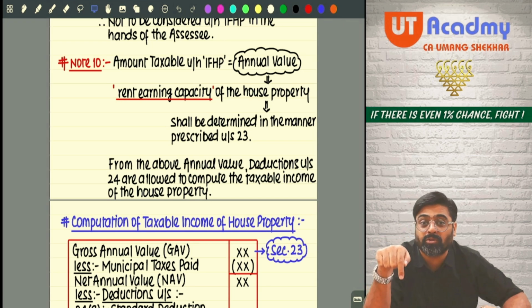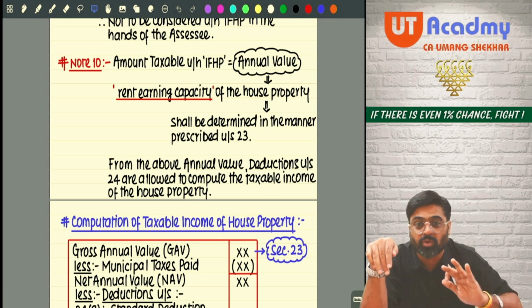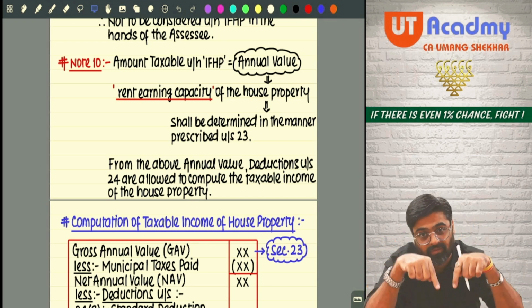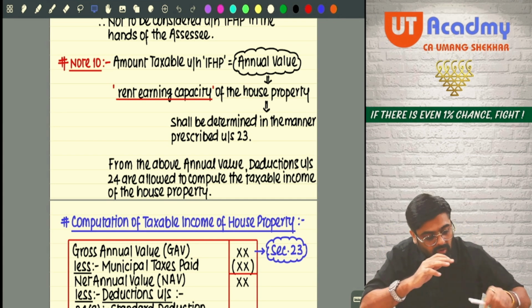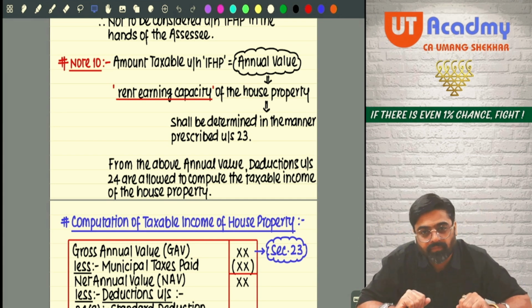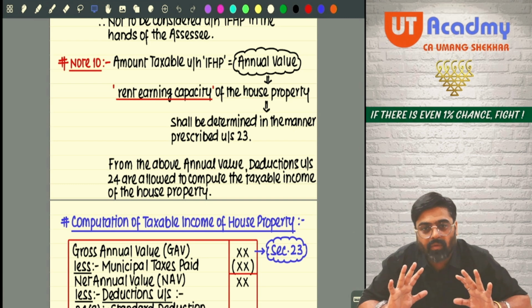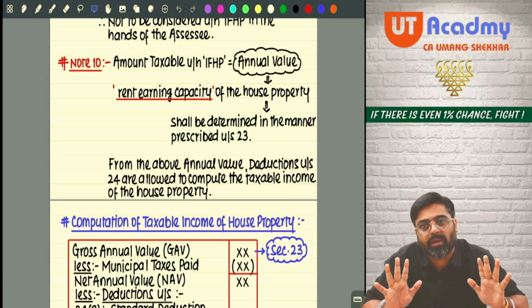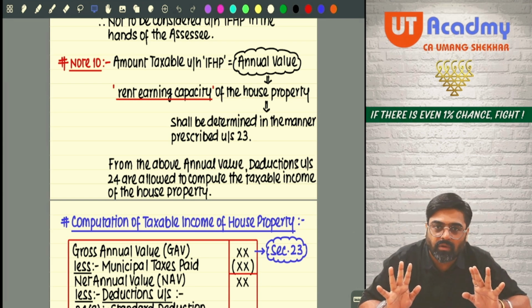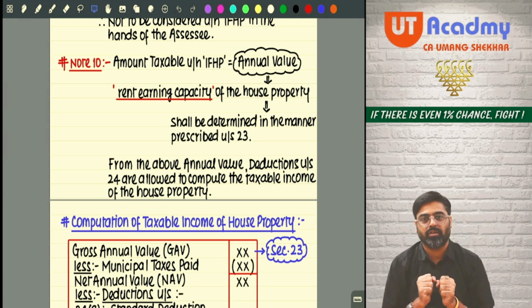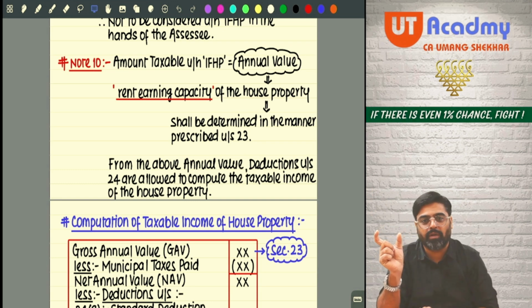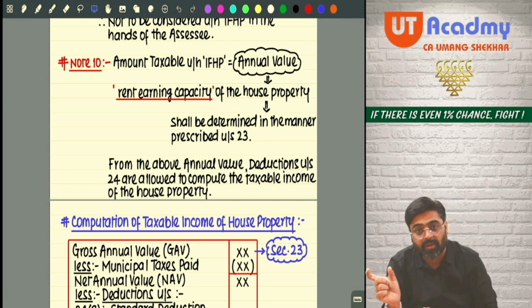And you are supposed to do this exercise for all the properties which are classified under this head. You have 5 properties, of which you are the owner, and you are not using any of those properties in your business or profession. Bring all the 5 properties under this head. First property: annual value minus section 24 deductions, you will get the final income of the first property.